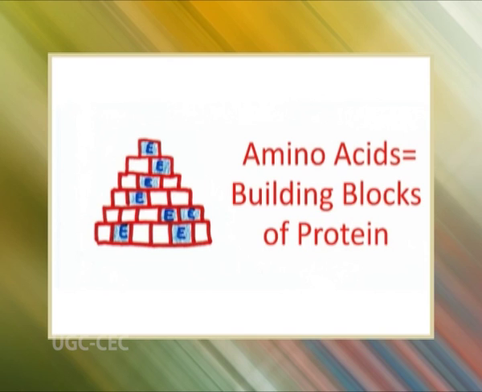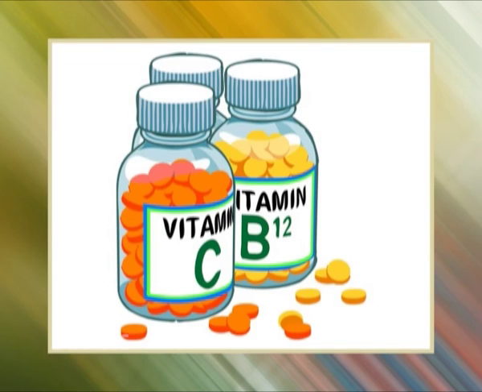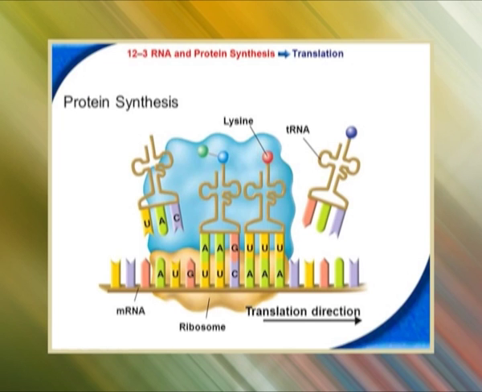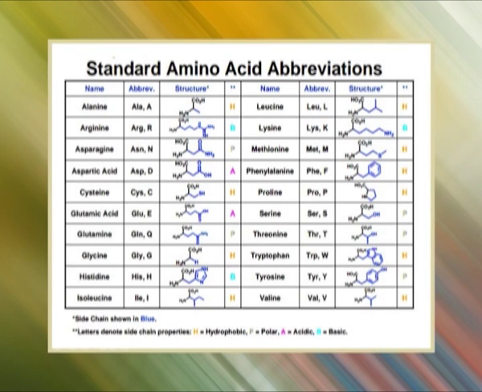Synthesis of amino acids is critical for cell survival. They not only serve as the building blocks for proteins, but also as starting points for the synthesis of many important cellular molecules, including vitamins and nucleotides. Living organisms differ in their capacity to synthesize the amino acids required for protein synthesis. While plants and many microorganisms can produce all 20 standard amino acids from readily available precursors, other organisms must obtain some preferred amino acids from their diet.